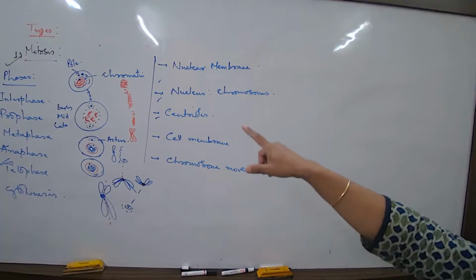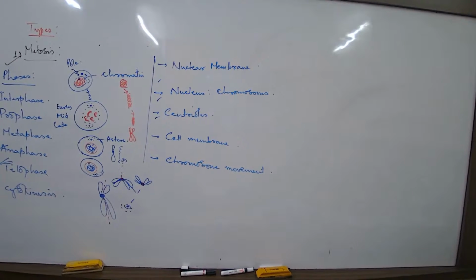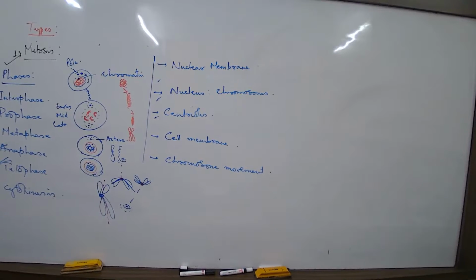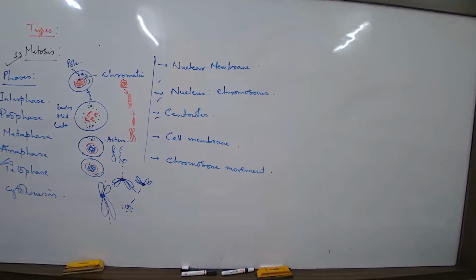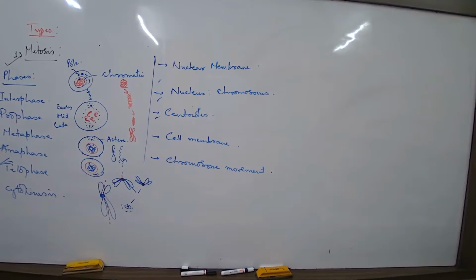Because we start with the parental chromosome number of 4 chromosomes. In the later process they duplicate, so 4 chromosomes become 8. So when I give you 4 chromosomes, you have to understand it is 4 pairs, 8 chromatids. 6 chromosomes, 6 pairs, 12. 3 chromosomes, 3 pairs, 6. This is what you have to remember. These are the 2 difficult types of questions which you get in your paper.